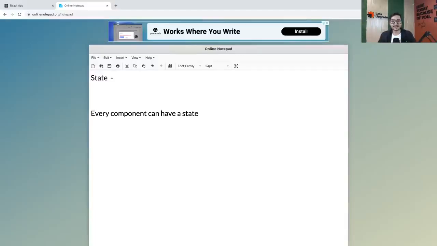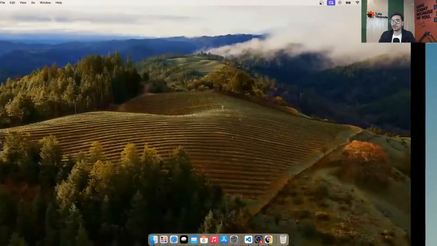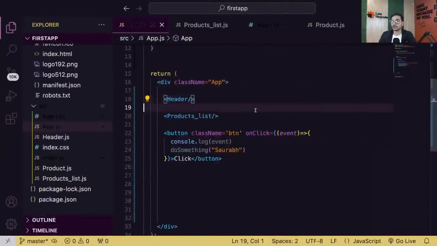Now, what exactly is the state? Theoretically, state is nothing but, you can say, data of a component. That's it. Data of a component. That's all. So let's say, for example, in here, I have a component, right? Just to give you an idea, I'm going to create a component today in the app component only.